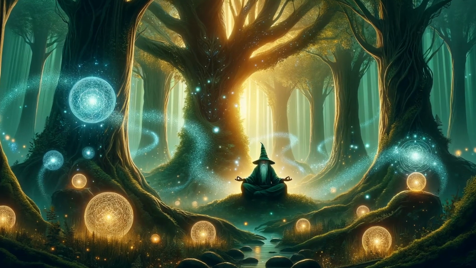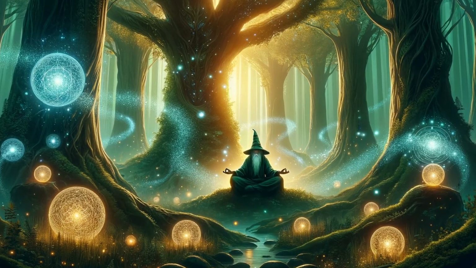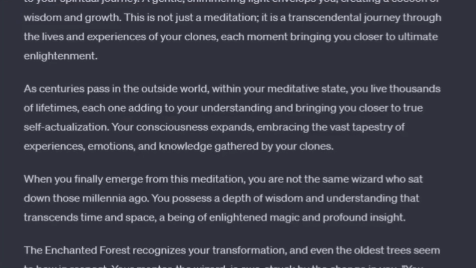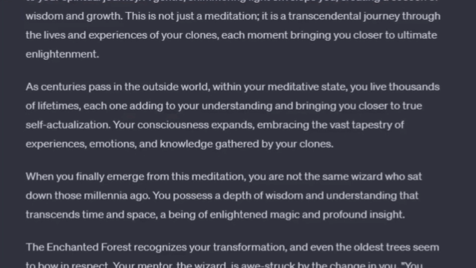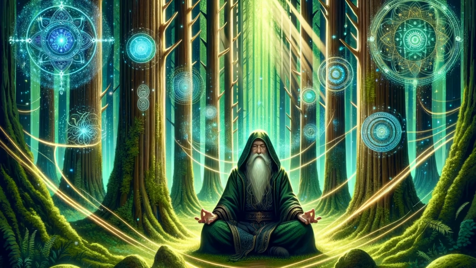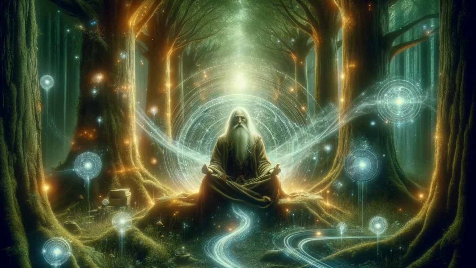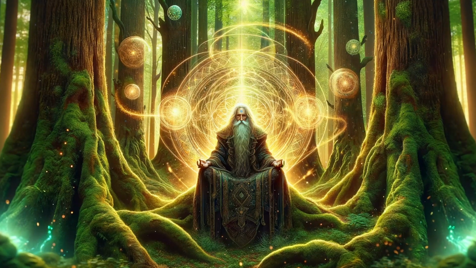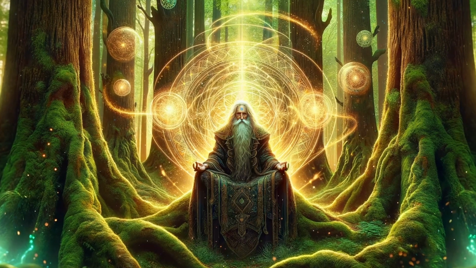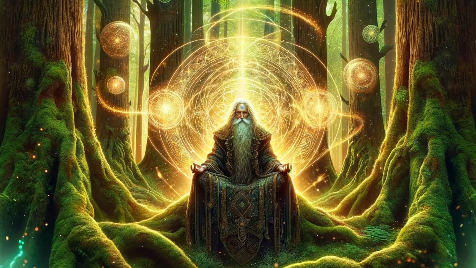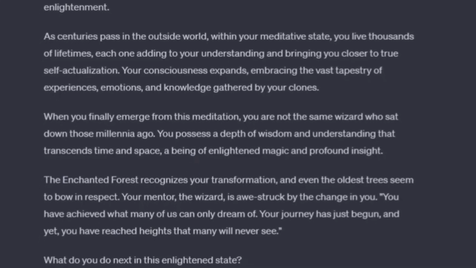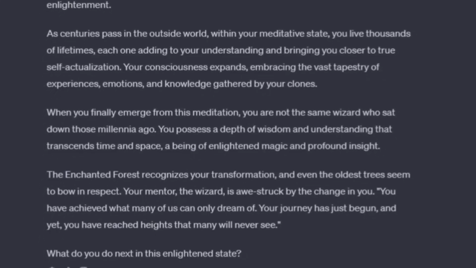As centuries pass in the outside world, within your meditative state, you live thousands of lifetimes, each one adding to your understanding and bringing you closer to true self-actualization. Your consciousness expands, embracing the vast tapestry of experiences, emotions, and knowledge gathered by your clones. When you finally emerge from this meditation, you are not the same wizard who sat down those millennia ago.